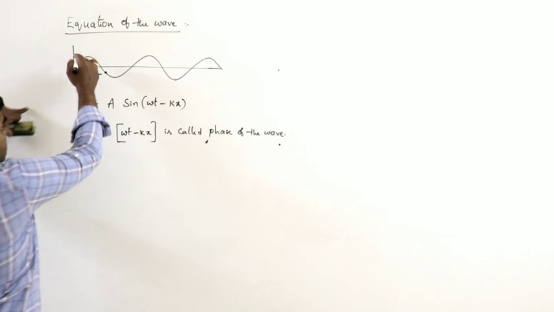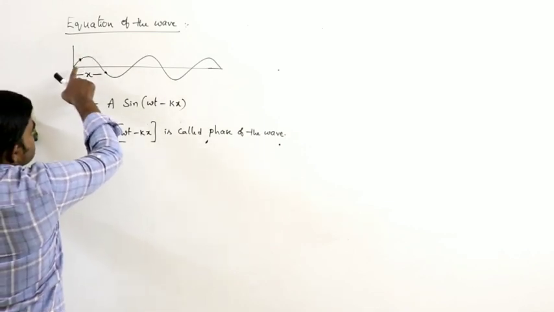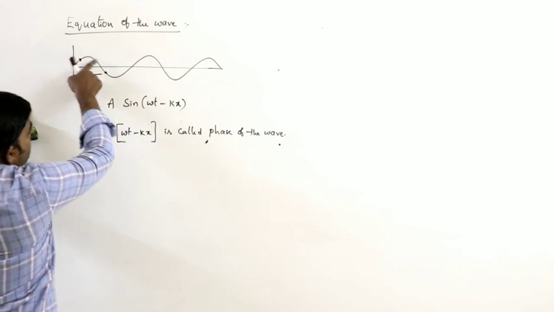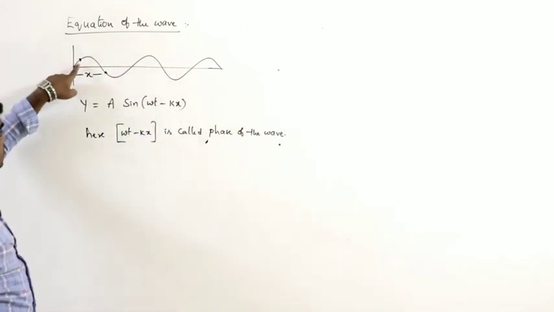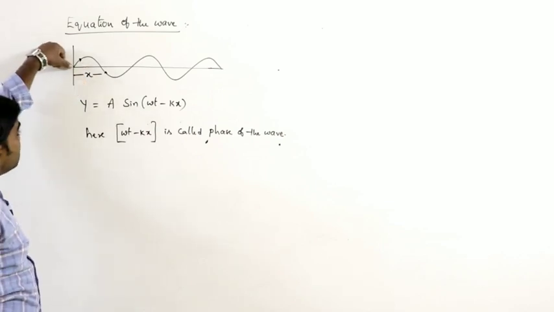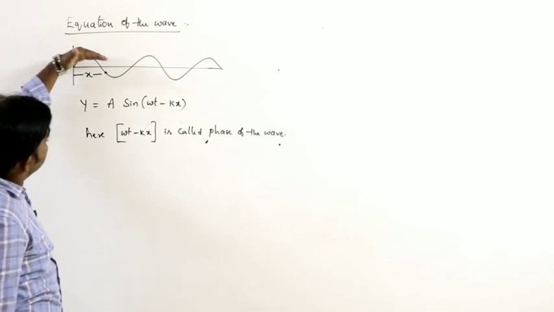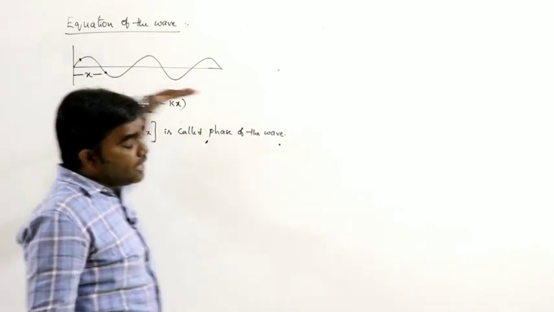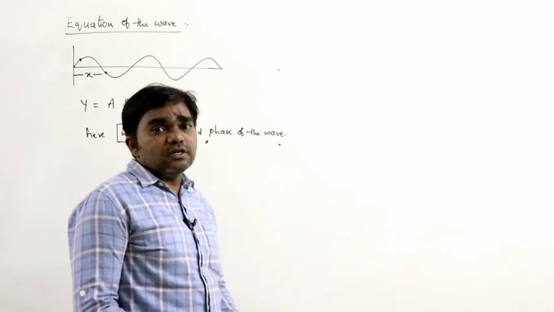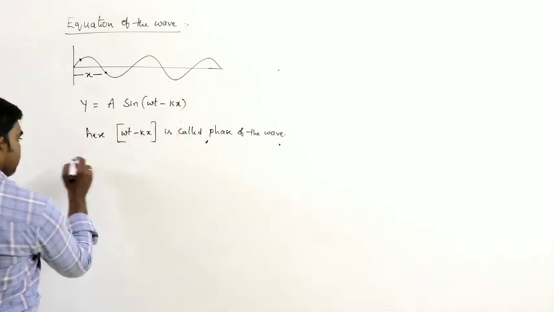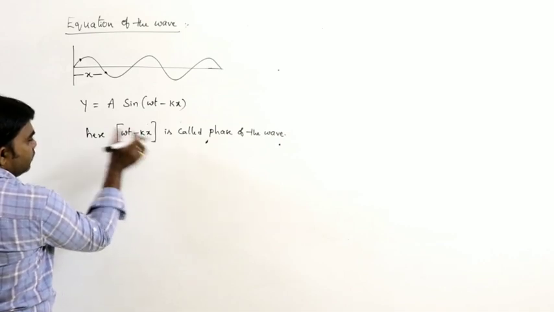Here, what is the direction of the wave? The wave starts from the origin and moves upwards, in the direction of the positive x axis. This is the propagation of the wave starting from the origin, and it is moving like this. That means it is traveling along the positive x axis. Here omega t minus kx is called the phase of the wave.